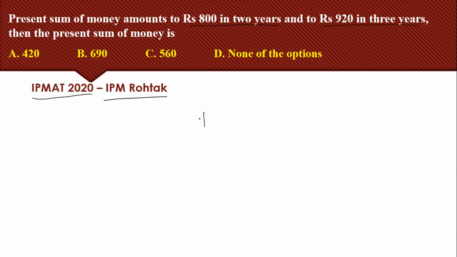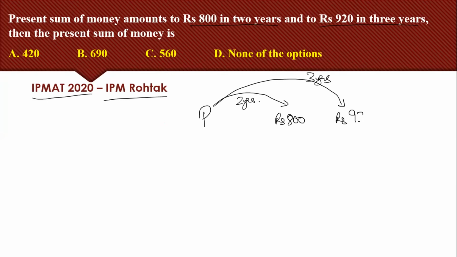Okay, so let the present amount be P, and in 2 years it is becoming rupees 800, and in 3 years it is becoming rupees 920. So in 1 year, how much interest have we got?